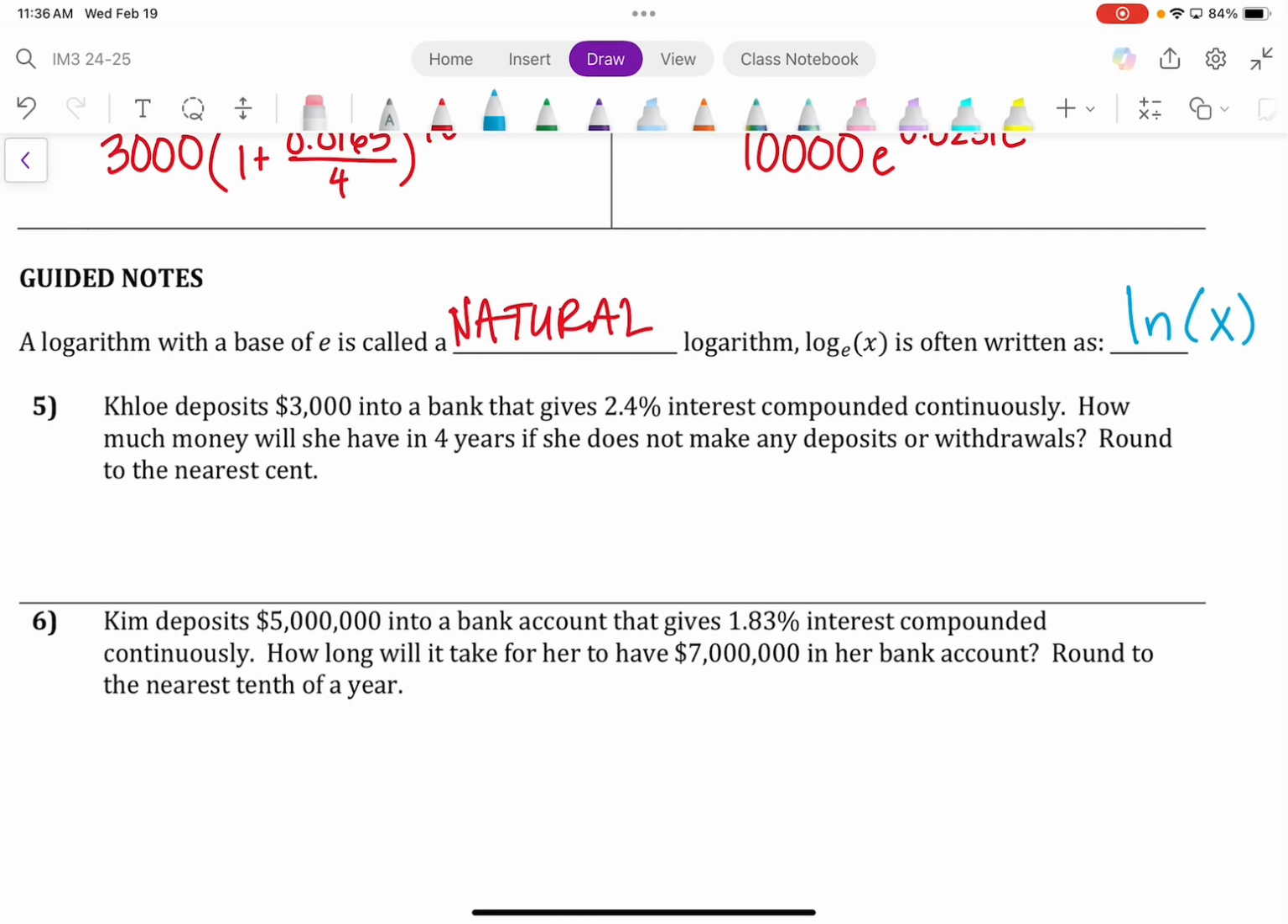So I'm going to read the following problem to you. Chloe deposits $3,000 into a bank that gives 2.4% annual interest, compounded continuously. How much money will she have in 4 years if she does not make any deposits or withdrawals?